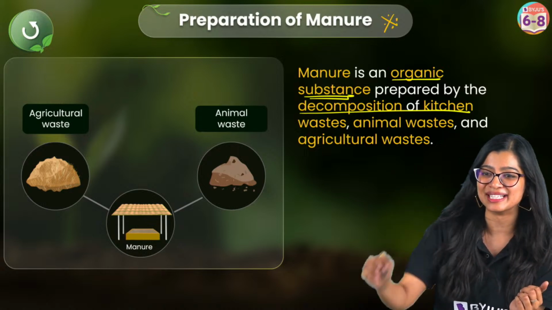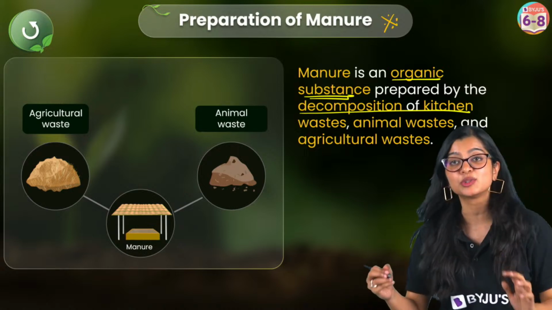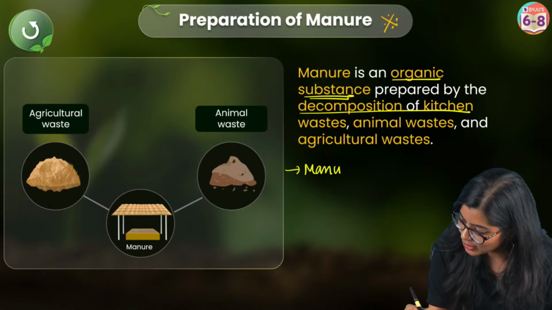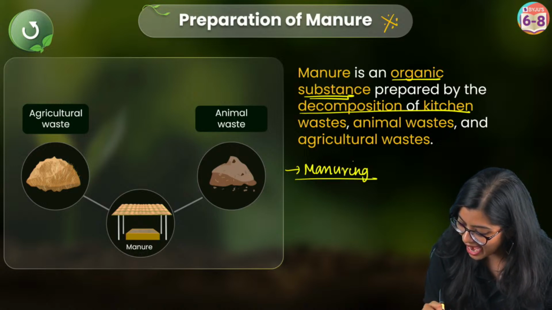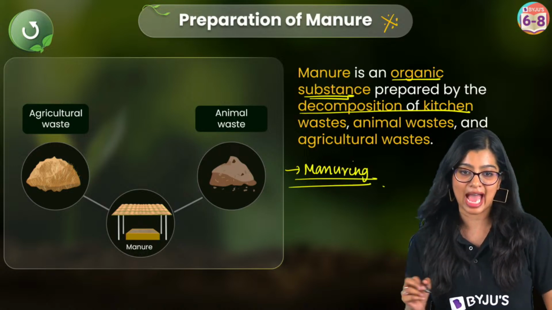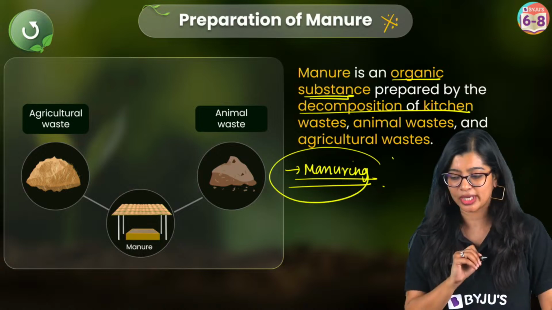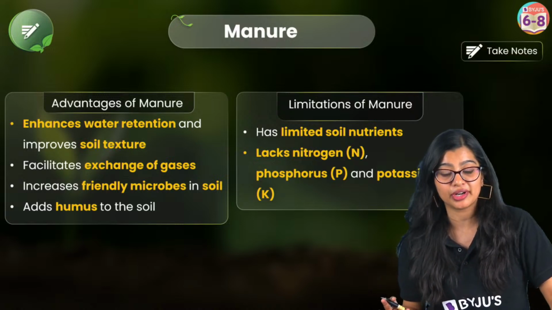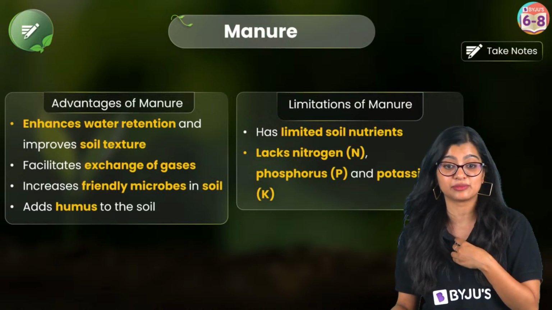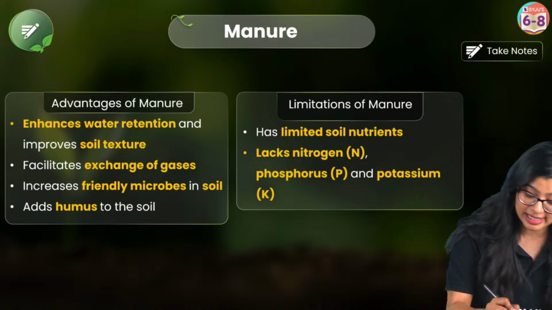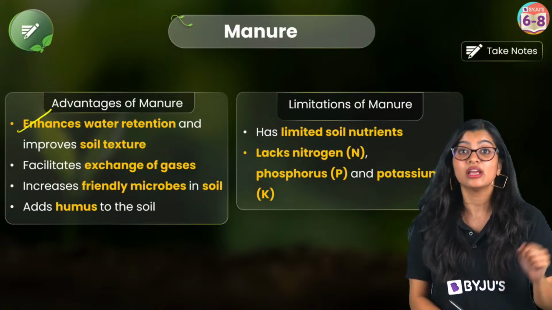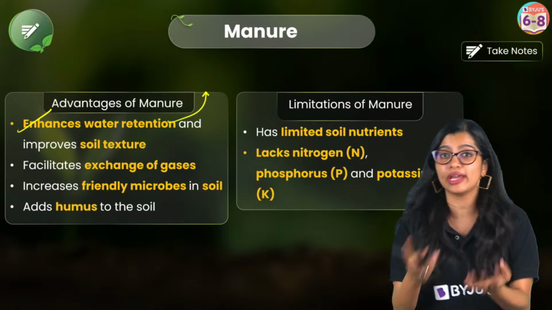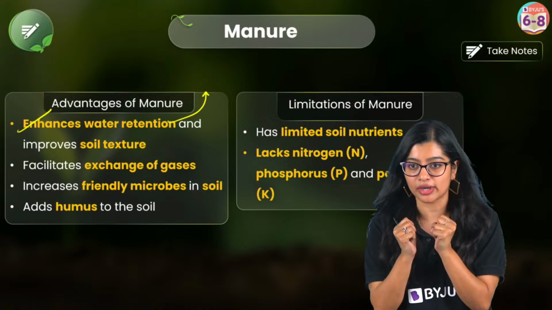Of course, in this particular case, this process of addition of manure is what we call manuring. The process of adding manure to the soil is manuring. Yes? Okay. Now, why am I adding this manure? We are adding manure because it's very helpful. It's organic, coming from living organisms. So we see that it enhances water retention, right? Now, what is water retention? Very fancy word. Basically, we know that soil has water, it holds water.